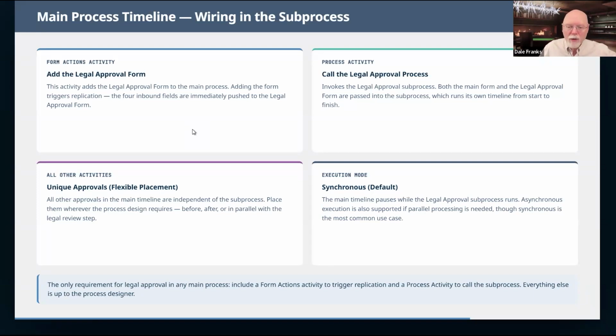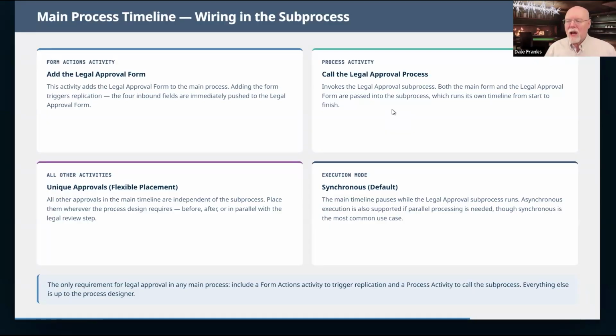Now, as soon as I do that, then I want to go ahead and call the legal approval process. So I am going to have to invoke a process activity that calls the legal approval process. And if I do it via the process activity, then what that means is the sub-process, the legal approval process, is going to run synchronously with my main process, which is to say that my main process is going to stop and wait until legal approval is done before it continues on.